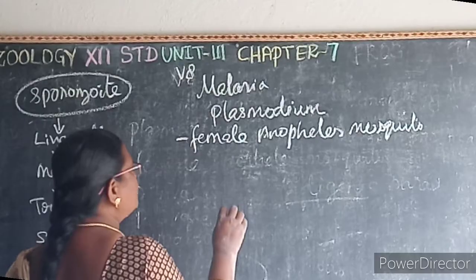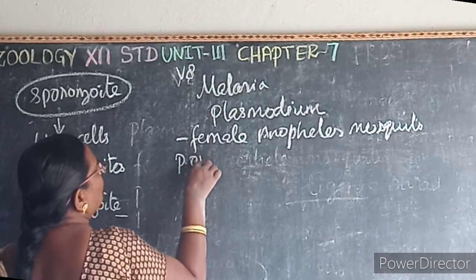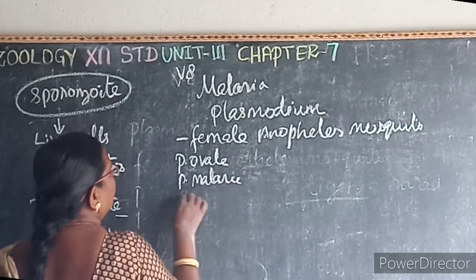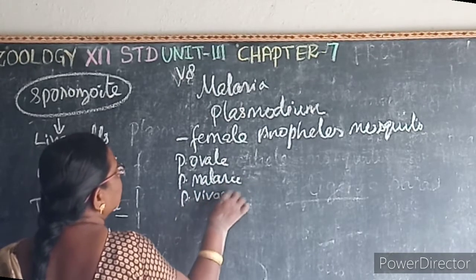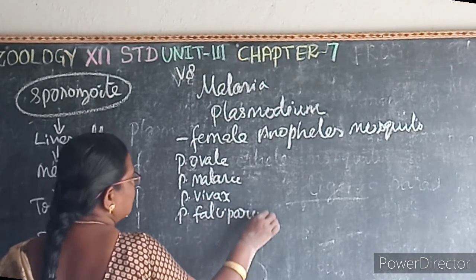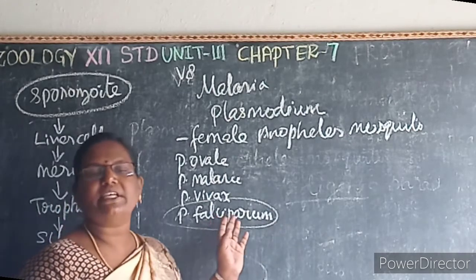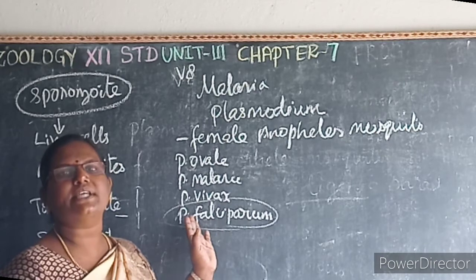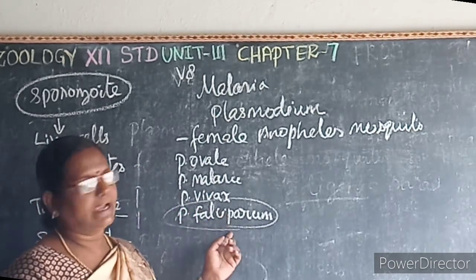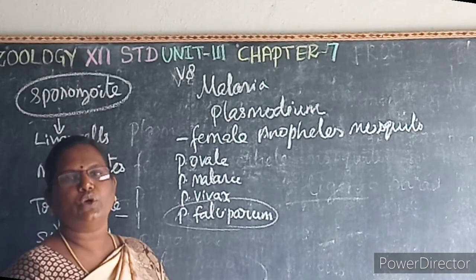There are 4 types of plasmodium: Plasmodium ovale, Plasmodium malariae, Plasmodium vivax, and Plasmodium falciparum. Among these, Plasmodium falciparum is the fatal malaria because it causes death. The infective stage is the trophozoite.